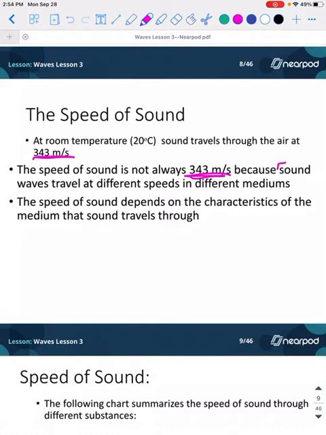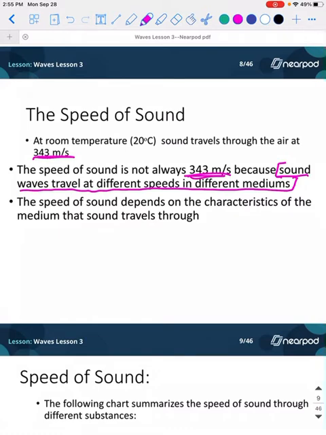I would write down this little piece here, that sound waves can travel at different speeds in different mediums. Keep that in mind. That's a really big test question. We always want to bring up which one requires a medium and how does that affect the wave itself. So sound waves are going to travel at a different speed depending on which medium they're traveling in.